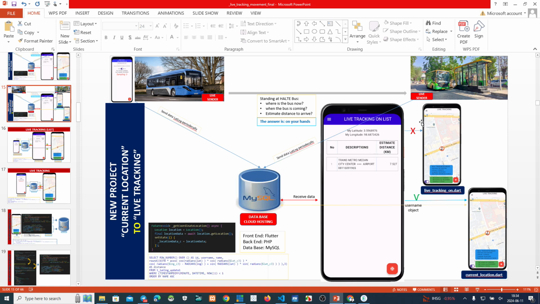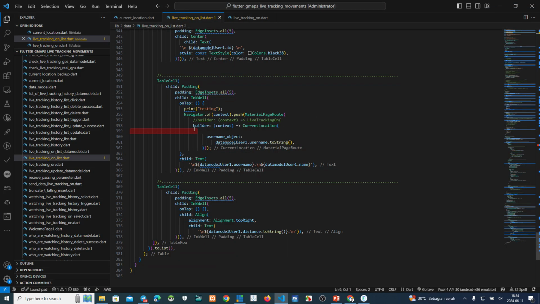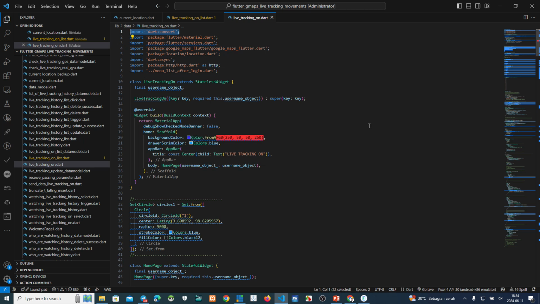Now we cut this and then the road, if we click here, go to the current location, this one. Okay, we put current location. The current location we make here, we make this information current location.